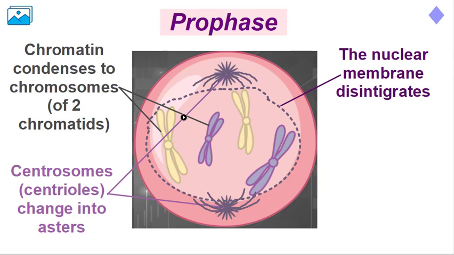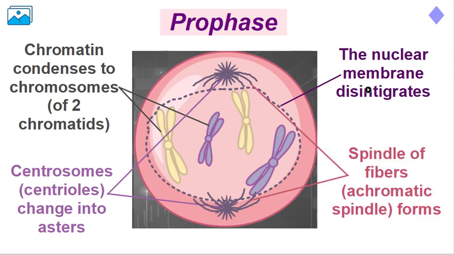So the chromosomes now are free in the cytoplasm of the cell. They are not found in a closed nucleus anymore. They are free. And finally, we start to see some fibers, some filaments. They are made of protein, and we call these the spindle of fibers or the achromatic spindle, which starts to form during prophase. And we will see the importance of these spindle fibers later on in the next phase.